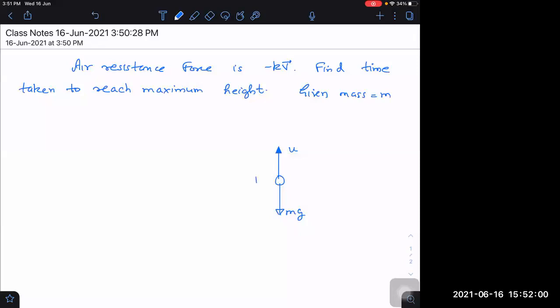Acceleration will be in the downward direction, that is equal to mg divided by m. And also, if velocity is v upwards, then what will be the force? kv.